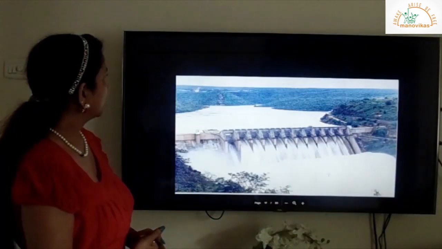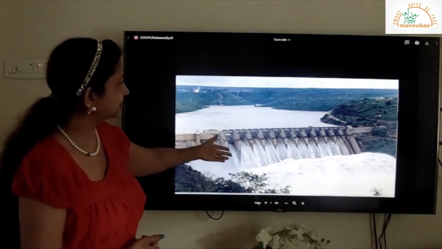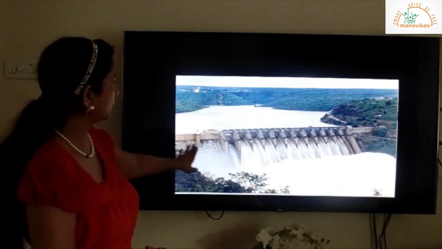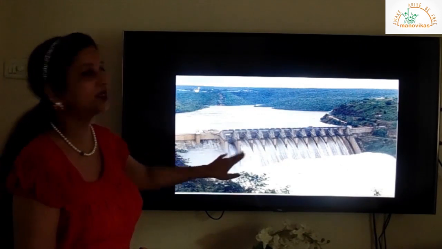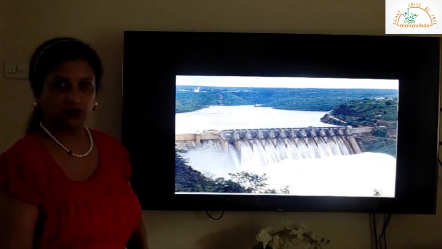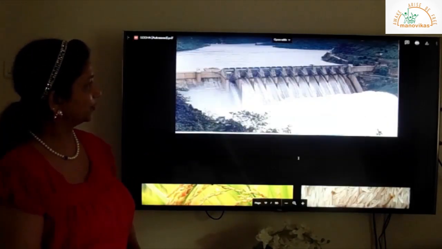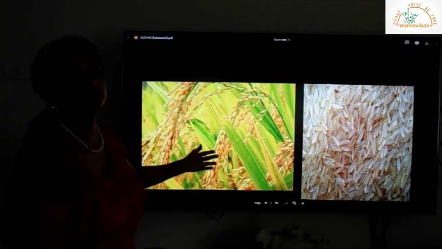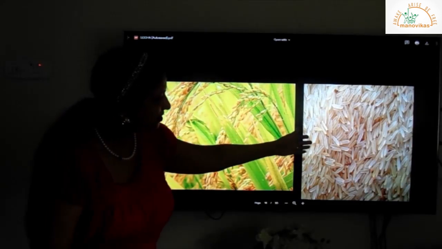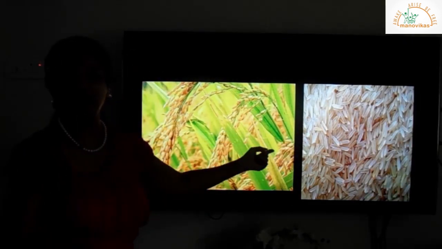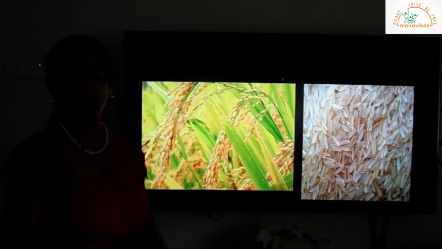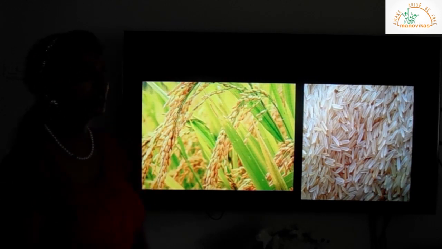Next. Now you can have a look at the picture. See how beautiful the Bakra Nangal Dam is, children. So this is the wall which is built to stop the water. Next. Now this is the paddy of basmati rice, and here you can see the lovely grains of basmati. Yes, I can get the flavor from here only. So most of you like to eat a lot of basmati rice.